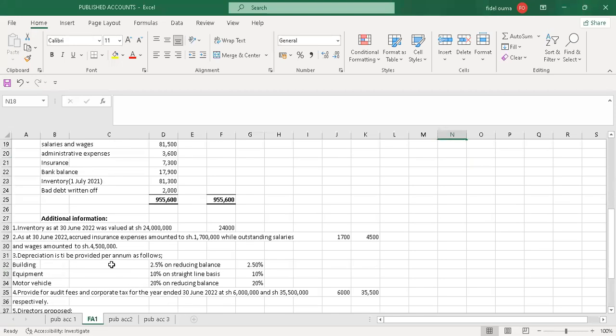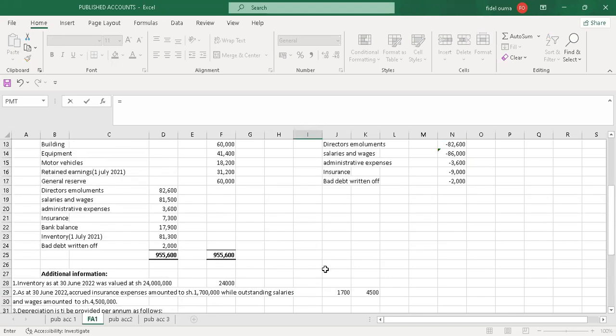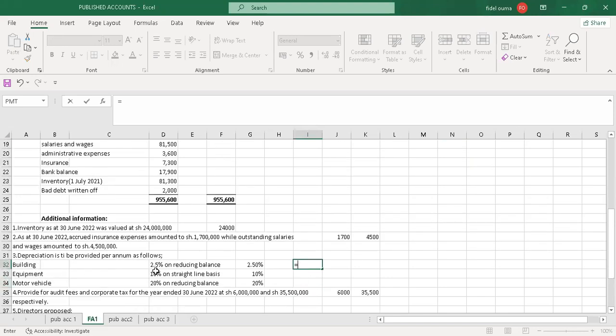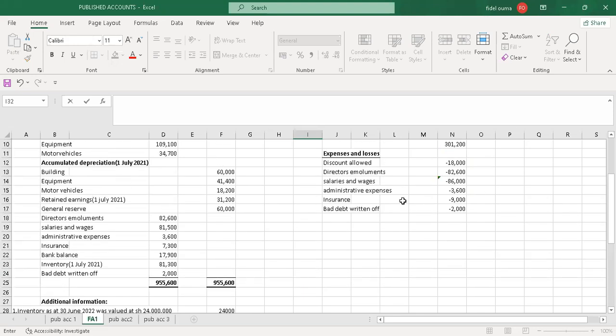So depreciation is to be provided per annum as follows. Yeah, so I have not calculated the depreciation for the year. So this is what I will do. I'll calculate the depreciations here. Yeah, so I'll start with the building. For the building, we are told that it was 2.5% on reducing balance. Yeah, so I'll pick the 2.5%. So this is what I will do. Let me just list them here.